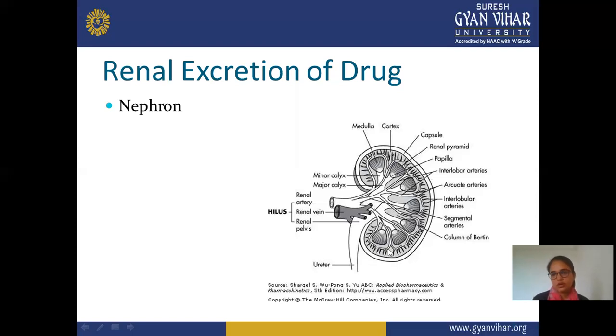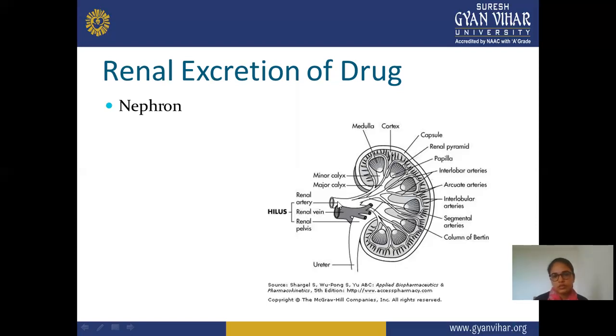And the next is the column of Bertin. This one is a column of Bertin, this gap. And on this side, there is the minor calyx. The minor calyx is this small part, and the major calyx is this larger part. And this is the renal artery.